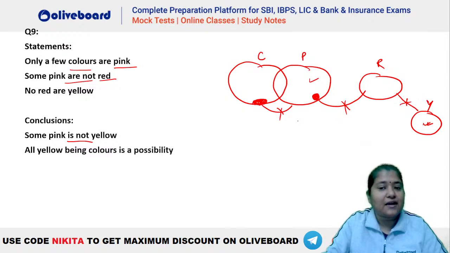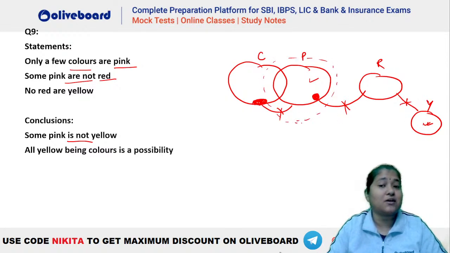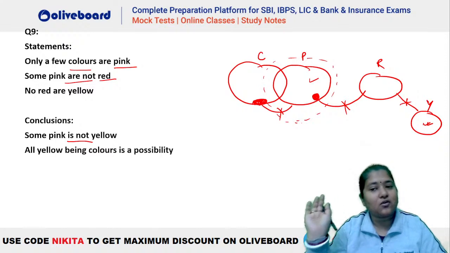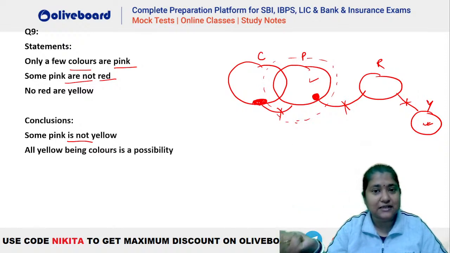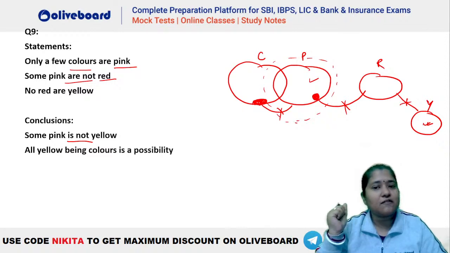तो हम yellow को यहाँ ना बनाकर, we could have drawn the yellow like this as well, isn't it? So there is a possibility that pink can go completely inside yellow. अगर pink completely inside yellow जा सकता है, that means some not is not valid, because some not का मतलब ही होता है that there has to be